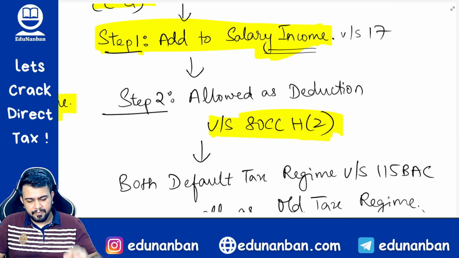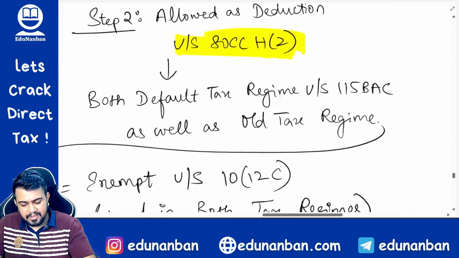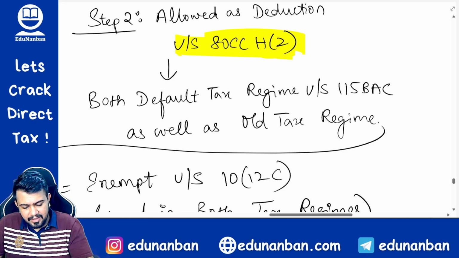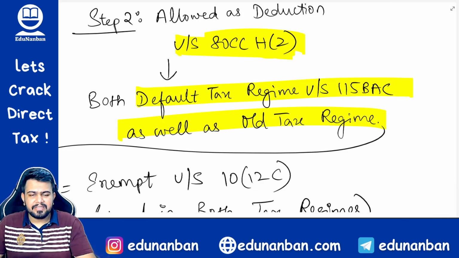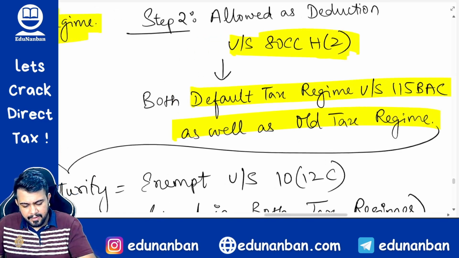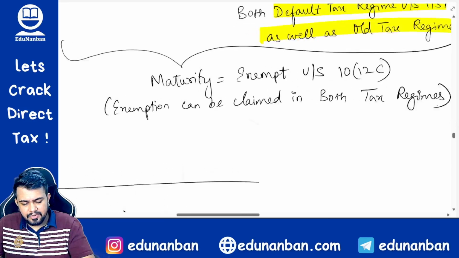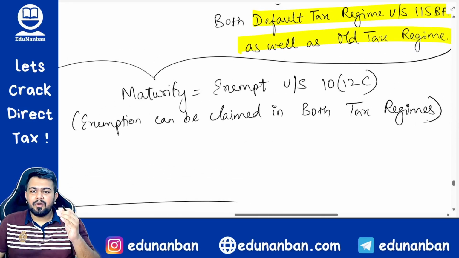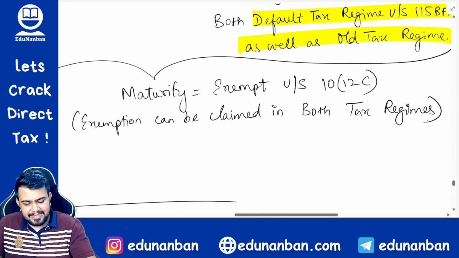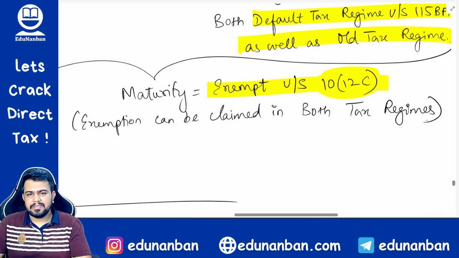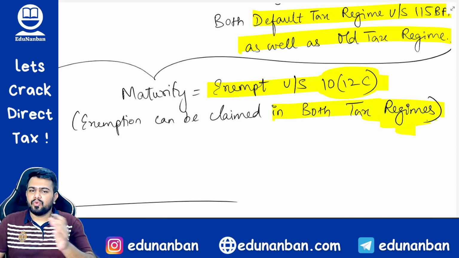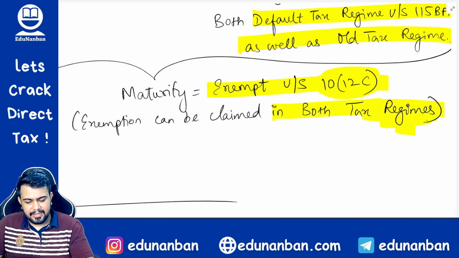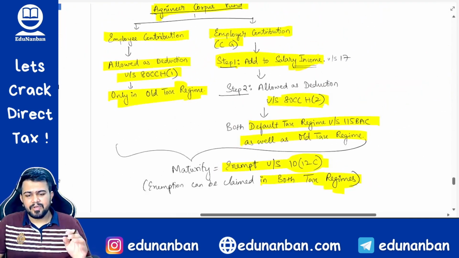Entire amount you can claim as deduction. There is no limit. Fine. And this deduction is allowed even in the new tax regime. So it is allowed in both old tax regime as well as new tax regime. Fine. And now comes to maturity. The amount of maturity including interest is exempt under section 10(12C). So an exemption also can be claimed under both old tax regime as well as new tax regime. So it is a very simple concept.